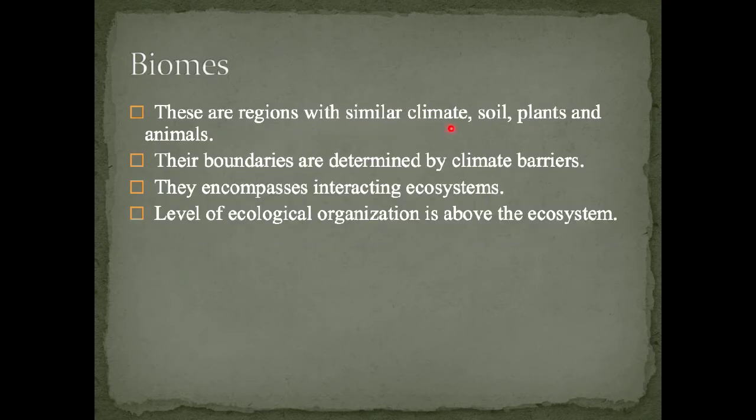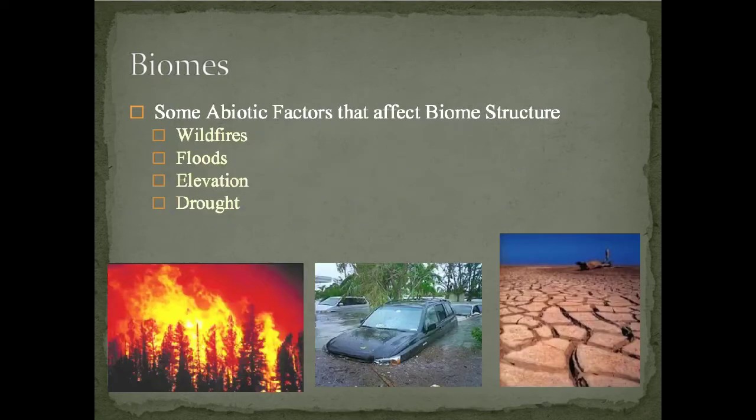Biomes are regions with similar climate, soil, plants, and animals, and their boundaries are usually determined by climate boundaries. They encompass interacting ecosystems, and the level of ecological organization above the ecosystem is the biome. Some of the abiotic factors that influence biome structure are wildfire, floods, elevation, and droughts.